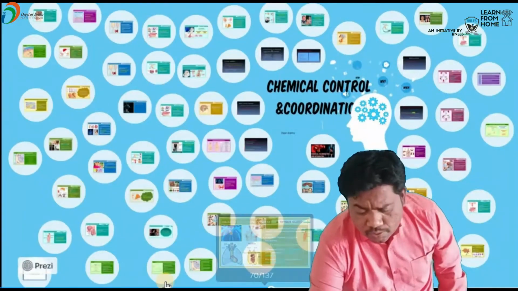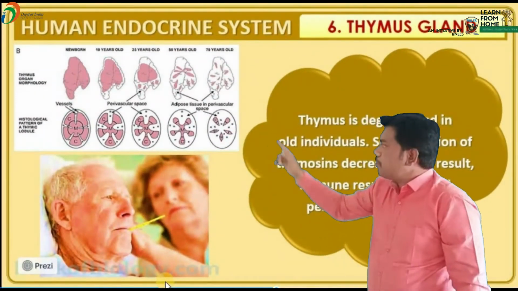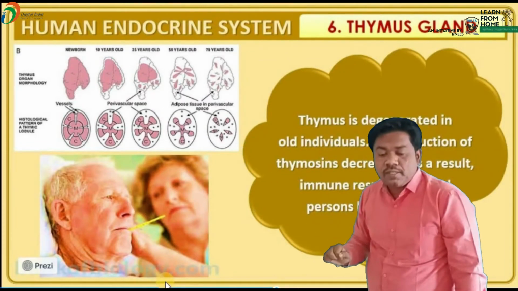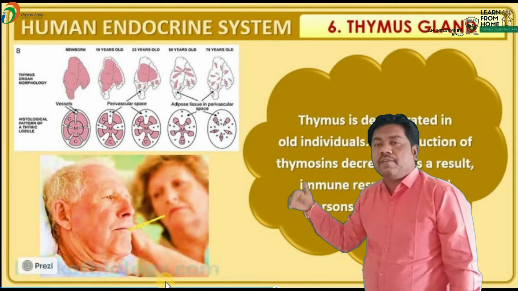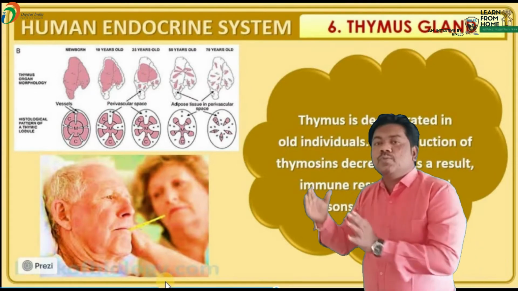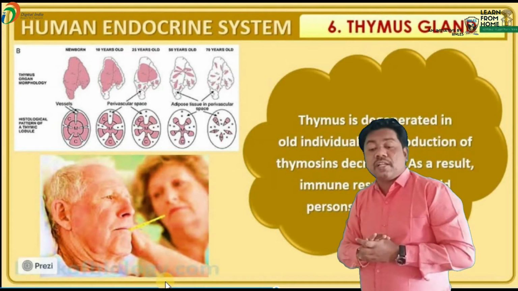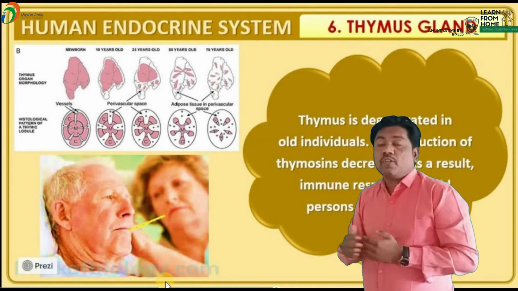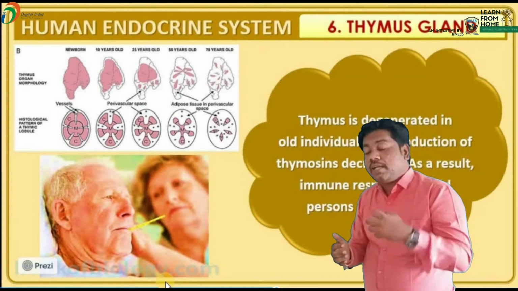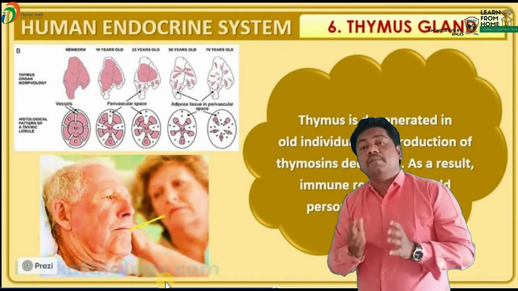You have to see here. This is the picture, so observe here. This is the thymus gland. Thymus gland is well developed in children. At the age of 35, at the age of 50, what happens? This gland decreases in size. Thymus is degenerated in old individuals. So the production of thymosin decreases, and as a result, the immune response of old persons becomes very weak.